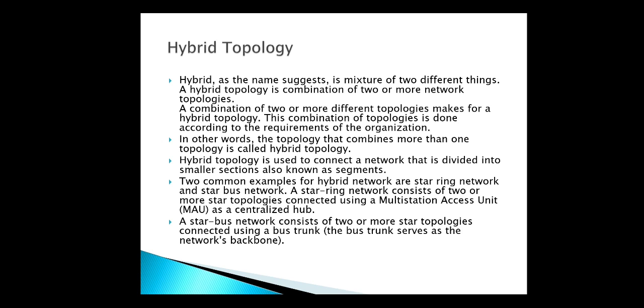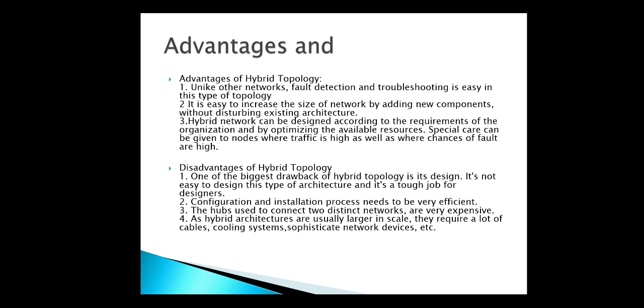A star ring network consists of two or more star topologies connected with the help of a multi-station access unit as a centralized hub. A star bus network consists of two or more star topologies connected using the bus. Advantages and disadvantages of hybrid topologies. Advantages: unlike other network topologies, fault detection and troubleshooting is easy in this type of topology.